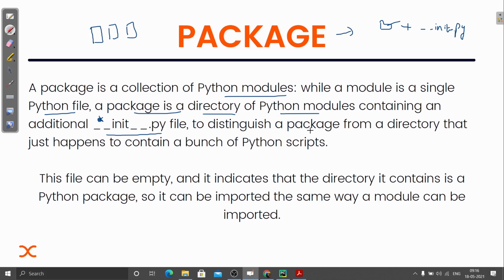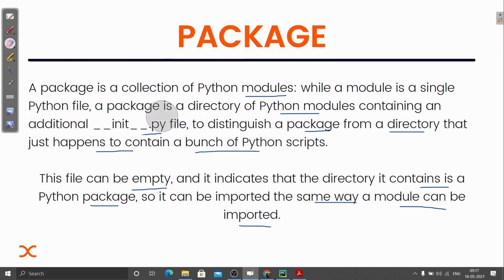It distinguishes a package from a directory that just happens to contain a bunch of Python scripts, okay. So that makes it different from any other common directory. Now this file can be empty, and it indicates that the directory it is in is a Python package. It is used to differentiate it from any other directory. So it can be imported the same way a module can be imported. We can use a package just the same way we were importing a module. It's just the same way.